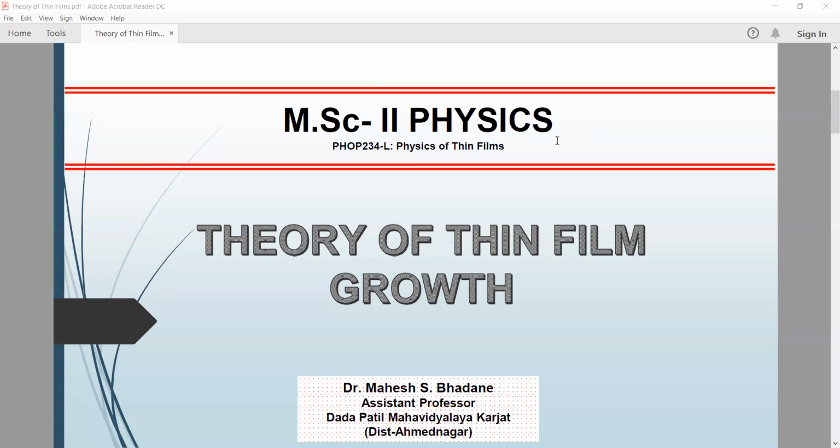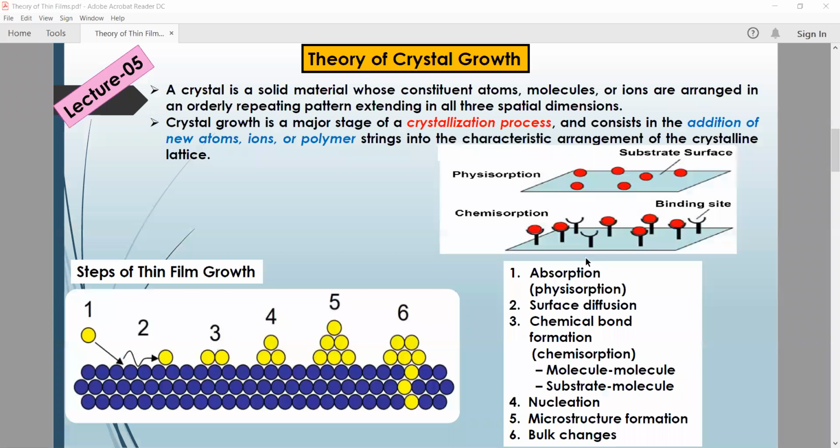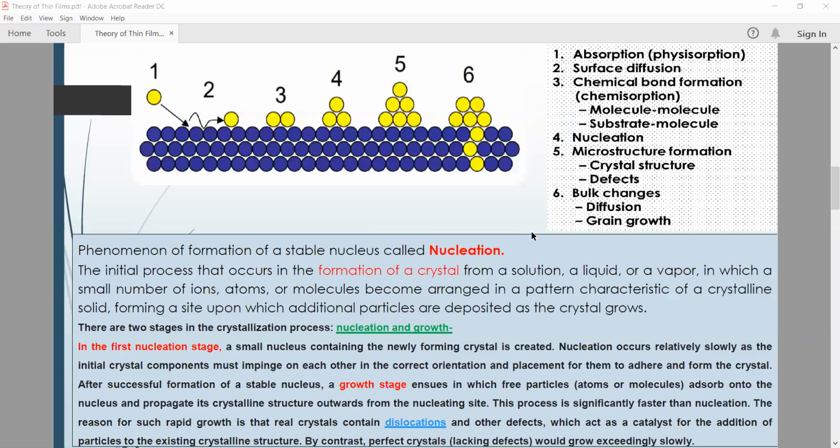Okay, so very good morning to all. And let us discuss the topic of theory of thin film growth. Yesterday, we discussed a few points, that is adsorption, surface diffusion, and chemical bond formation. Now today we are planning to cover the topic of nucleation.